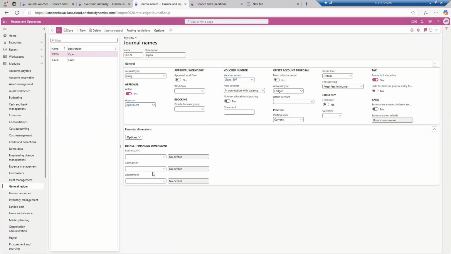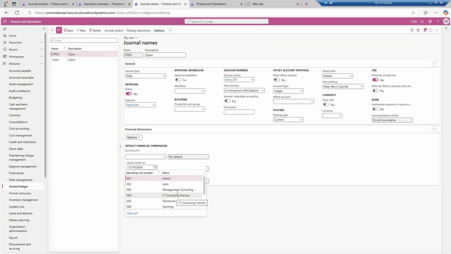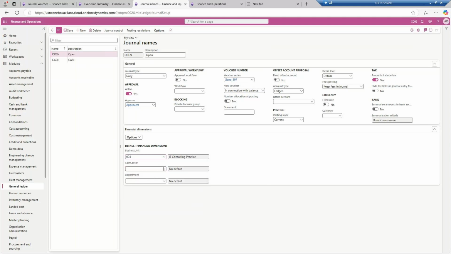Whenever an opening balance is there, it will go to the business unit IT consulting practice. The cost center will be service operations, and the department will be finance. These are the values I want by default. Then over it, there is one more option called general control. What is general control?